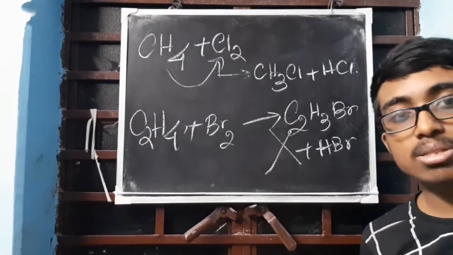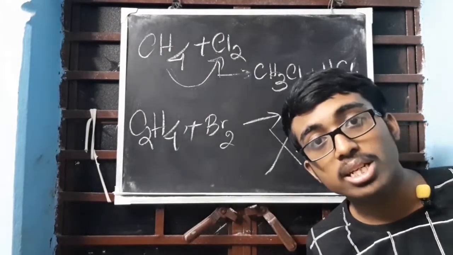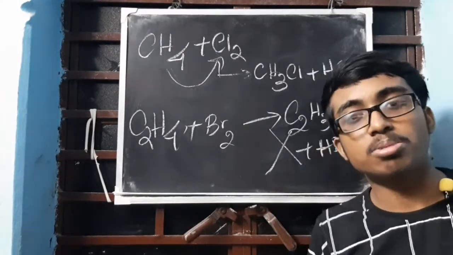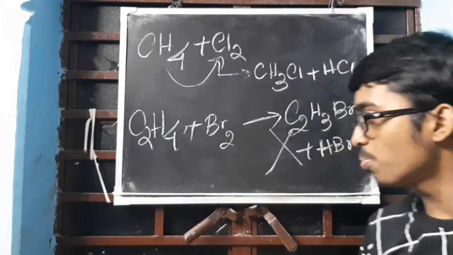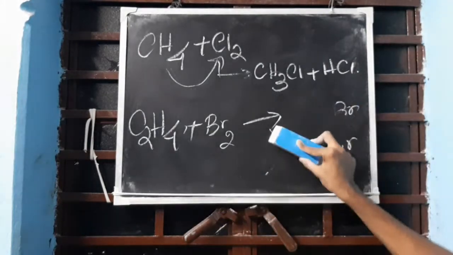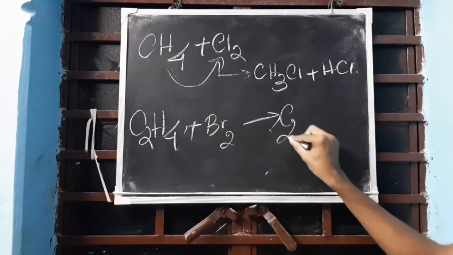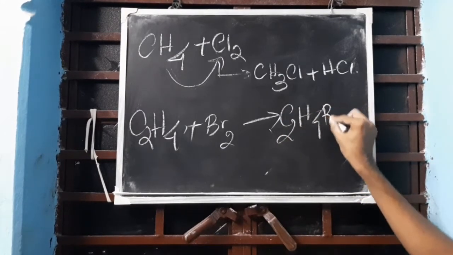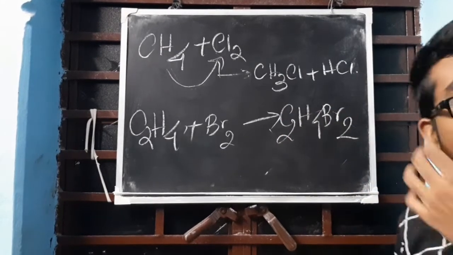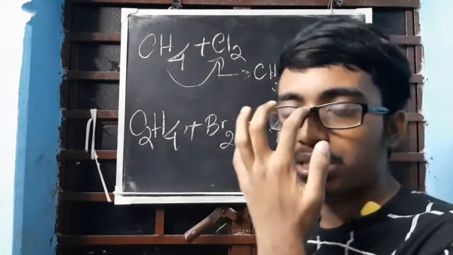this will be a big cross. Why? Because unsaturated hydrocarbons, as I already said, their tummy is not filled. Why will they substitute? They will eat more, right? So the product formed will not be this. What will be the product formed? They will eat up that also. So the product formed will be C2H4Br2. So this reaction is called addition reaction.